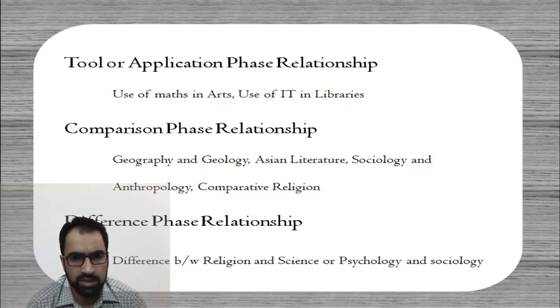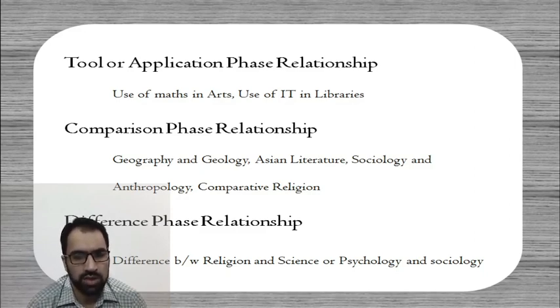Then the comparison phase relationship, when there is a comparison between two subjects, like geography and geology, or Asian literature, because in Asian countries there are all different kinds of literature, it can be drama, it can be novel, it can be any other fictitious material, while you compare indigenous with outside, among different countries, or different kinds of literature.